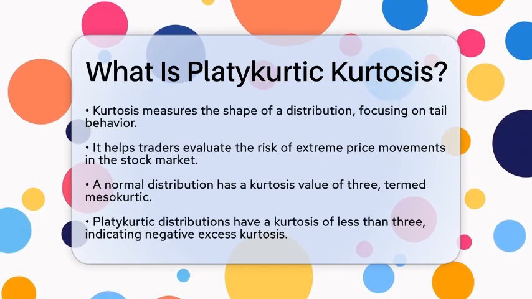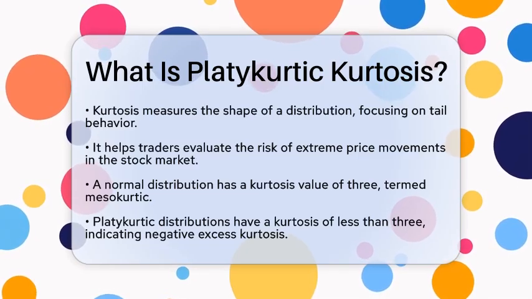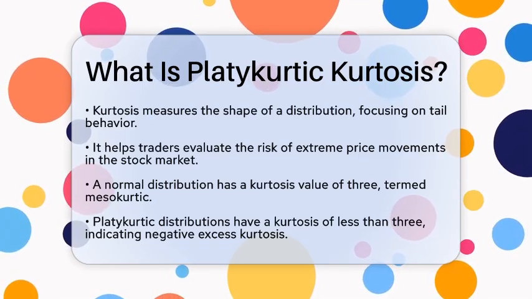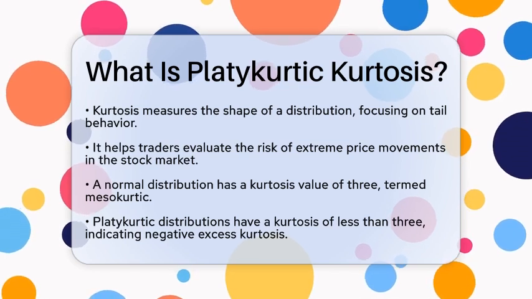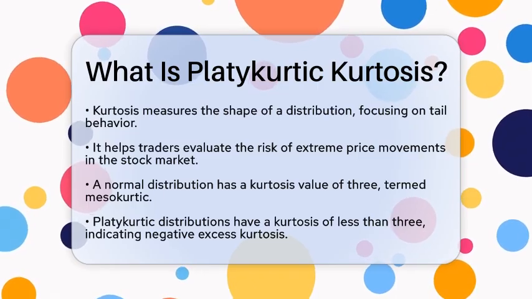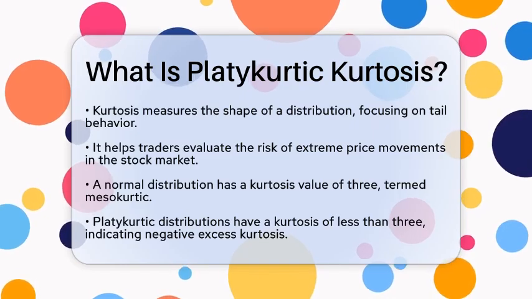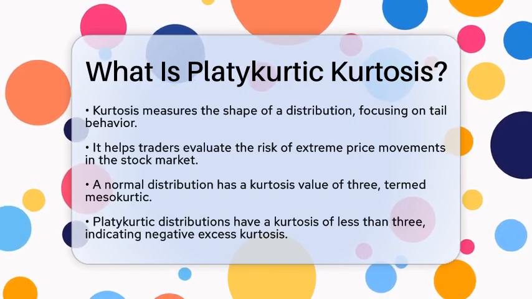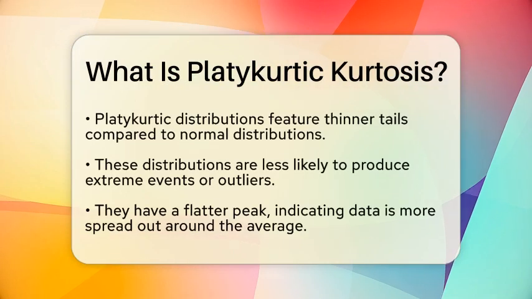Kurtosis is a statistical measure that describes the shape of a distribution, particularly its tails. It helps traders understand how much data is concentrated around the average compared to the extremes. A higher kurtosis indicates more extreme values or outliers, while a lower kurtosis suggests fewer outliers. The normal distribution is often used as a reference point, having a kurtosis of 3, which is known as mesokurtic.